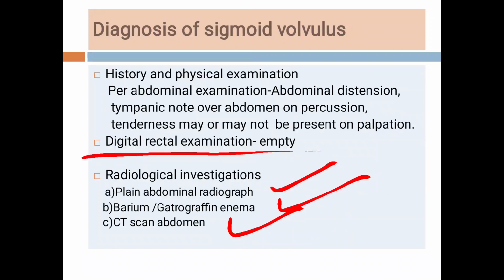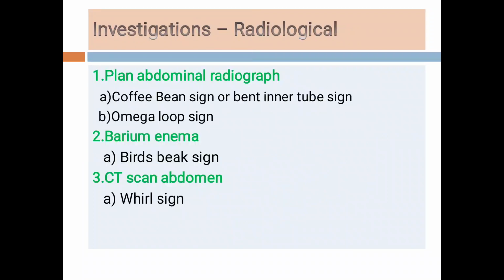So students, first is the plain abdominal radiograph, which is taken in erect posture, or if the patient is not in a condition to stand, then it can be taken in the supine position. These are the signs seen on plain abdominal radiograph.